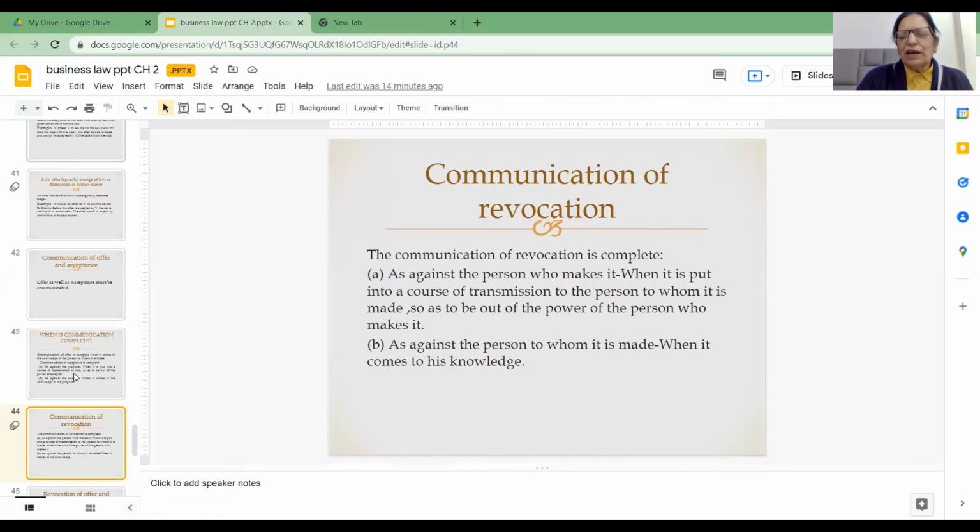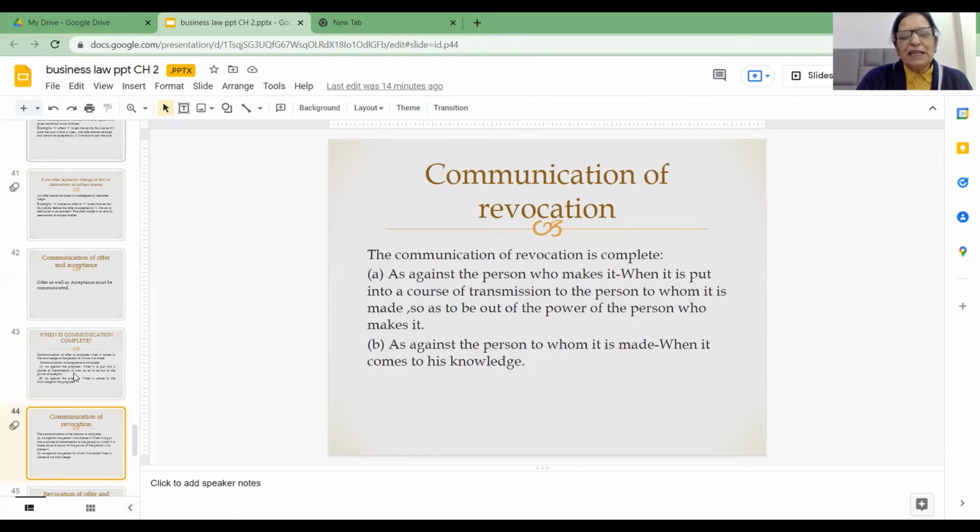And now, friends, I would like to talk about the revocation of acceptance. So acceptance was given in our example on 6th of July in the evening. And after he has sent the acceptance, he makes up his mind and he writes this letter of revocation, which reaches A on 7th of July in the afternoon.